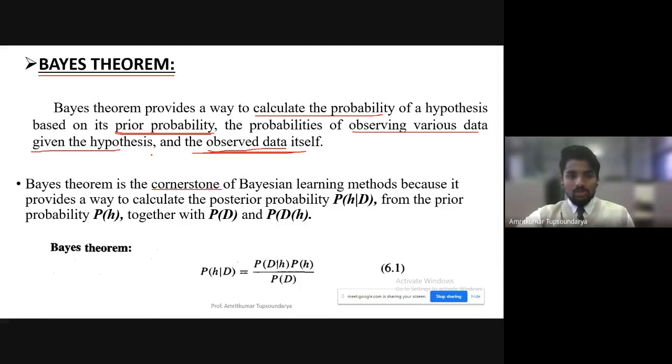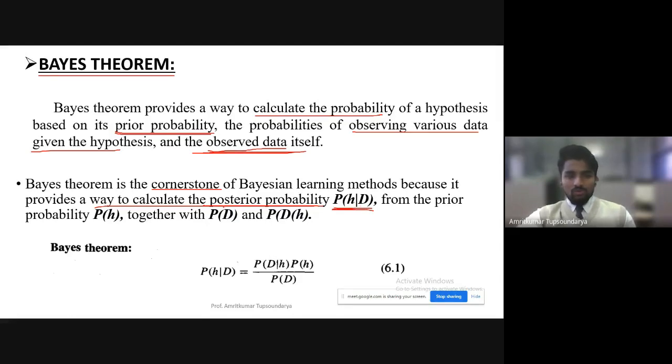So it is the cornerstone of the Bayesian learning method, you can say. The reason is because, as I said, it provides you the way to calculate this probability. Now, this probability is what we are going to term as posterior probability. We call it a posterior probability. Posterior probability is the probability of the hypothesis H given the data set D, which is represented as P of H given D.